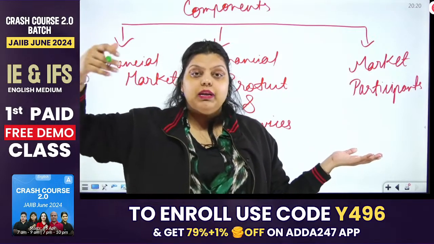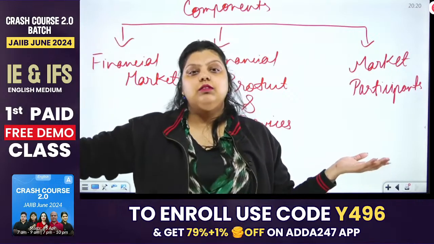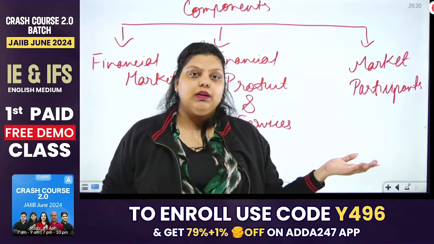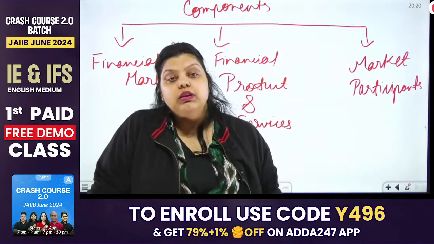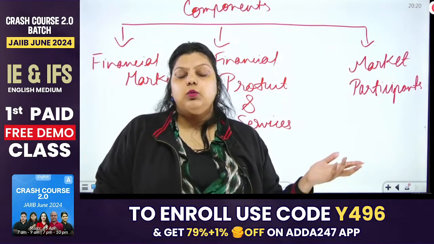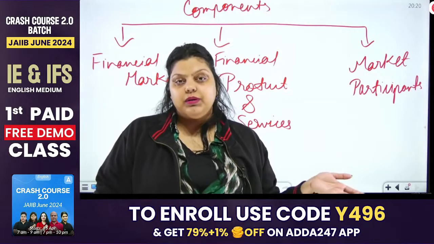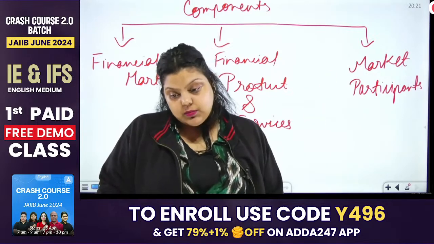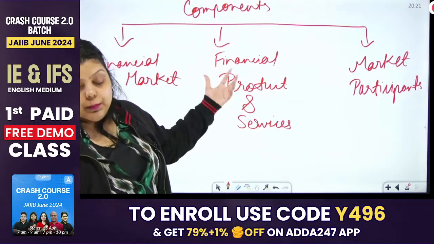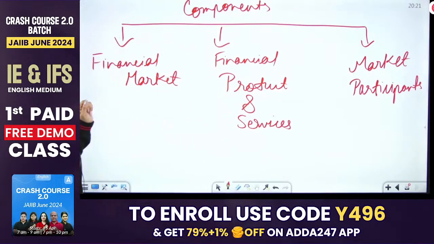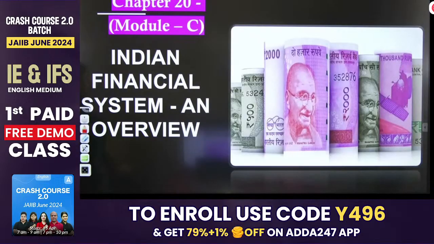If RBI is participating, if a bank is participating, if TCS is participating, if Adda 24/7 is participating, we all are market participants. And we are here to exchange our funds. So any party who is a surplus money party or a deficit money party will be a market participant, coming to this platform using these instruments to complete their requirement of funds. Okay, so this is the basics of your financial system.